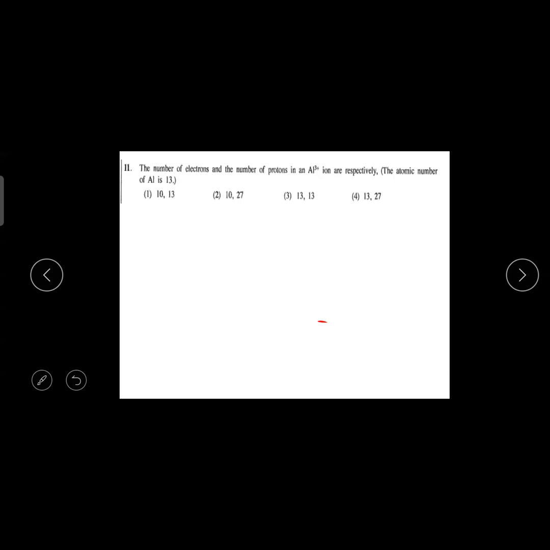The number of electrons and the number of protons in Al3+ ions are respectively. Read the question properly. It is Al3+, not Al only. If it is Al, the electron number and proton number are the same, then it would be the third answer. But here it is Al3+. Then you have to remember,